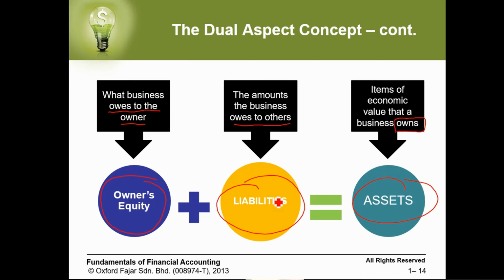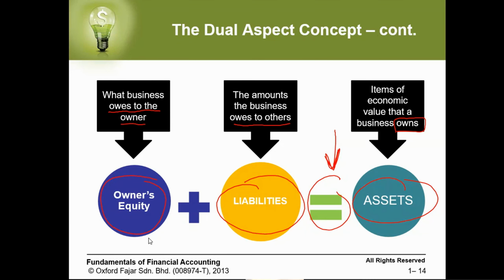The accounting equation says assets should always equal liabilities plus owner's equity. If at any single time in your business this equation is not correct, it means you have mistakes in your accounting records. But being correct doesn't mean at all that you don't have mistakes.